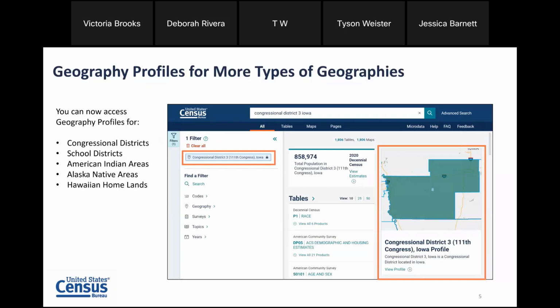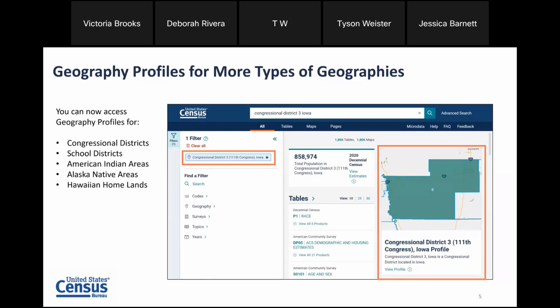So starting with geography profiles for more types of geography, we are excited to announce that you can access these profiles for geographies including congressional districts, school districts, American Indian Area, Alaska Native areas, and Hawaiian homelands.